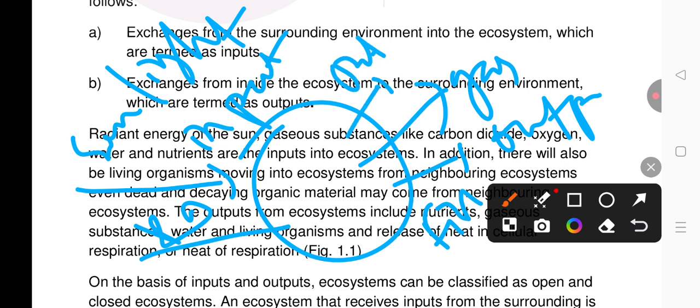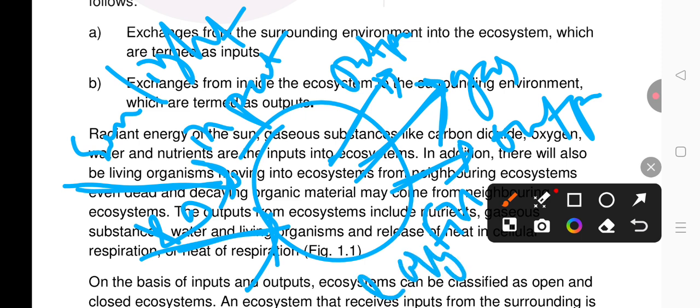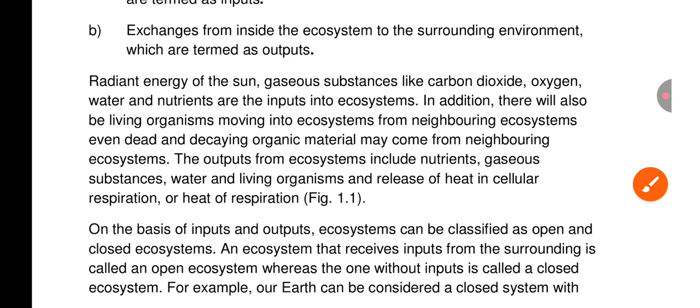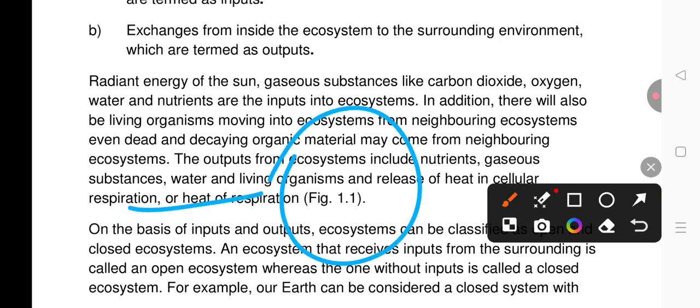When any substance enters the ecosystem, it is called an input unit. When some substance leaves the ecosystem, it is called an output unit of the ecosystem. So there are two components of an ecosystem: input and output. An input unit is a substance that enters the ecosystem. An output unit is a substance released from the ecosystem.